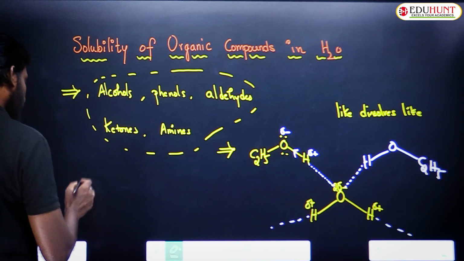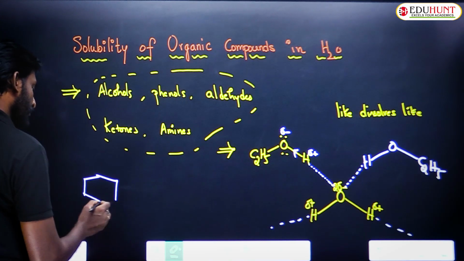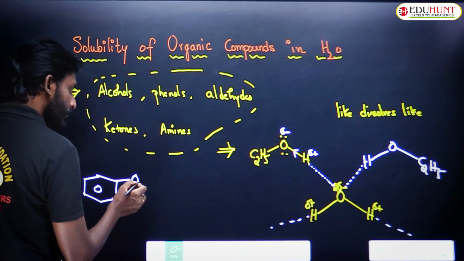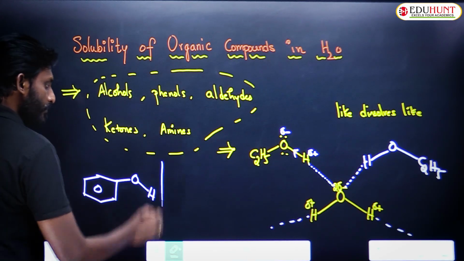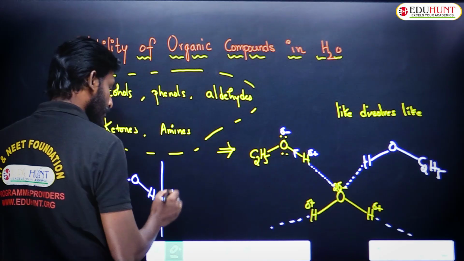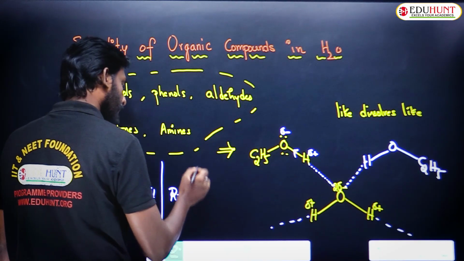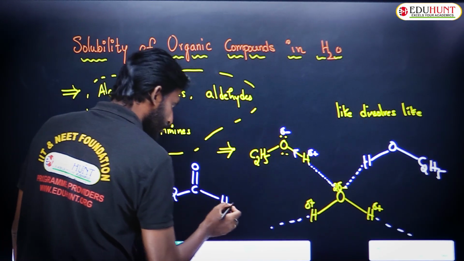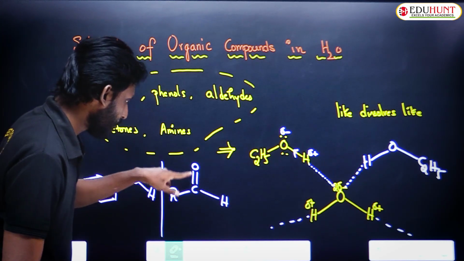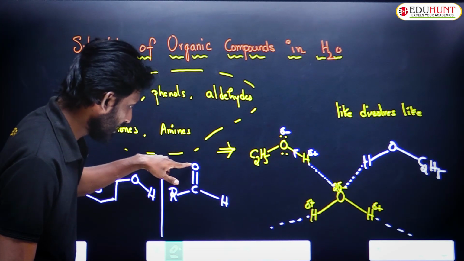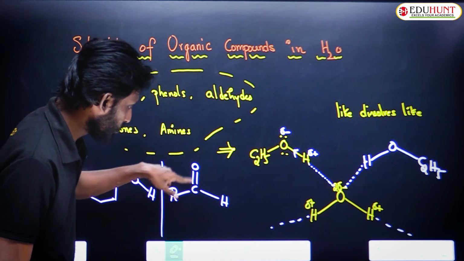And similarly you can expect this for phenols also. For phenols there is a hydrogen present on oxygen, so you can expect hydrogen bonding. And for aldehydes, there is no hydrogen on oxygen, but still this oxygen is bonded to carbon through the pi bond.